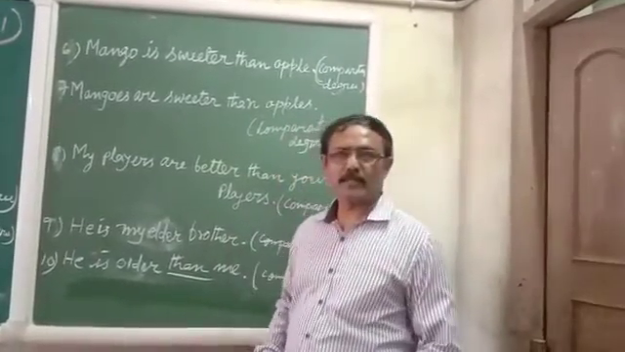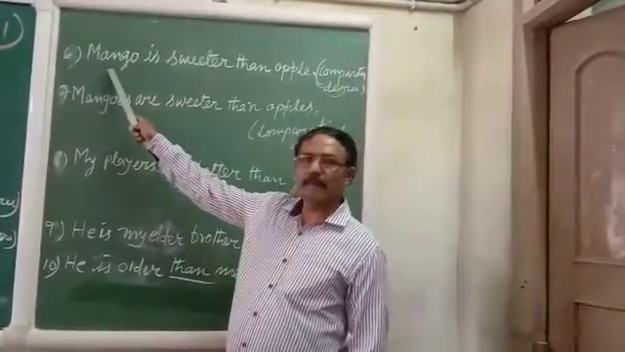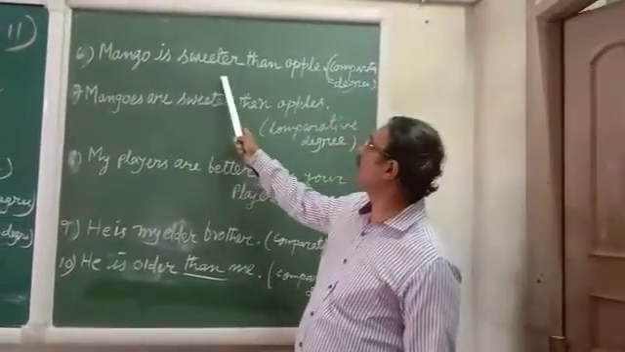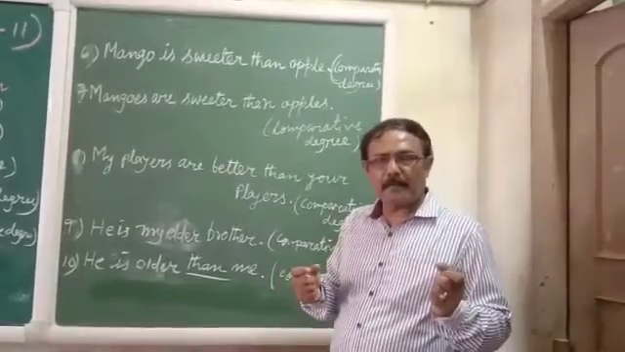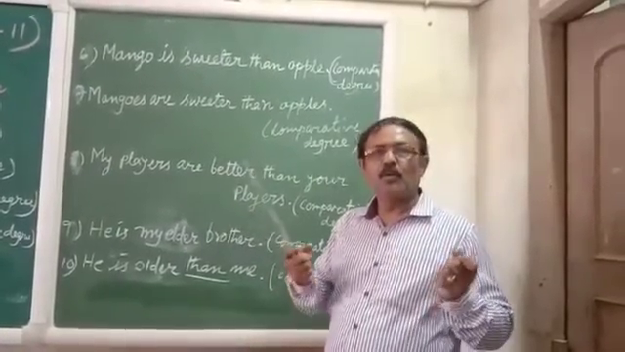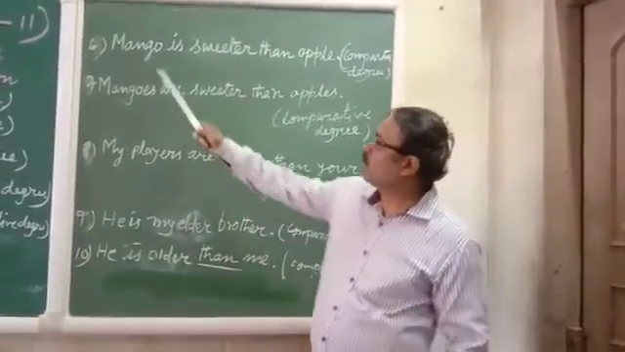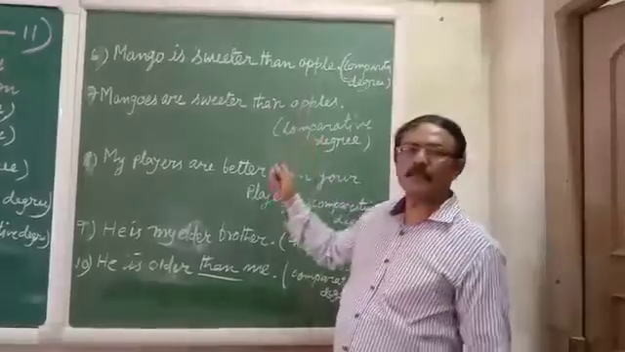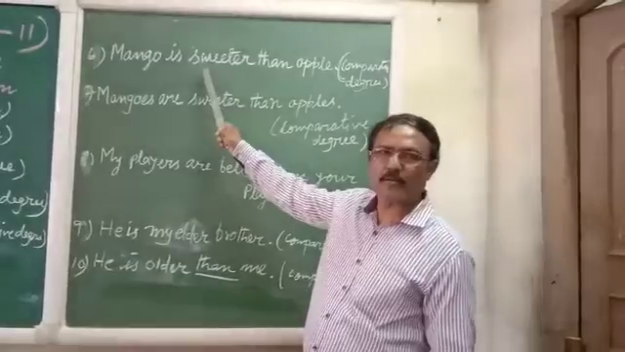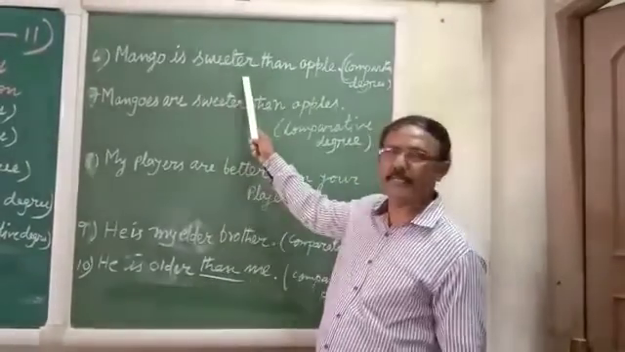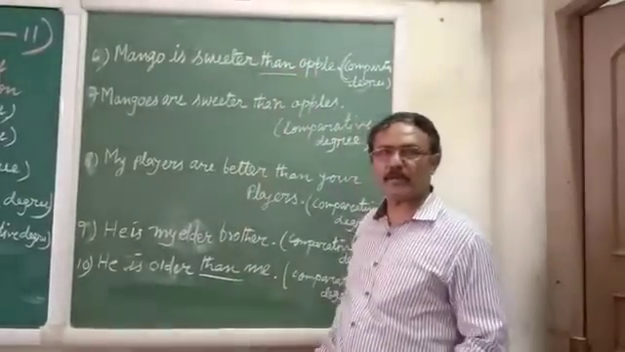Now my dear students, this is comparative degree. Mango is sweeter than apples. Comparative means we always compare between two persons, two things, or two nouns. Here one is mango, another is apple. So we are comparing the two things. So this is comparative, and we have to write the comparative degree. Sweeter is the comparative degree, and this is what we have to write when we write the comparative.